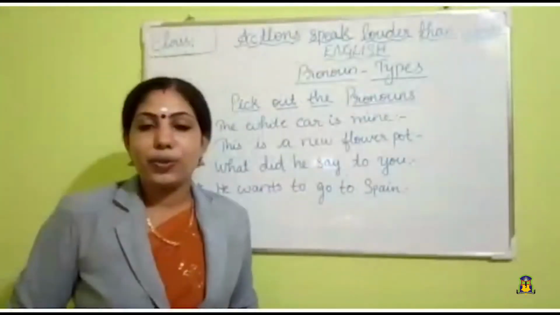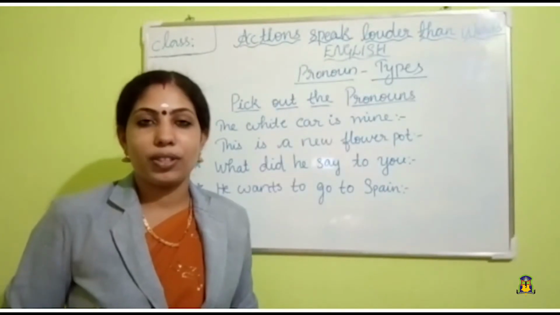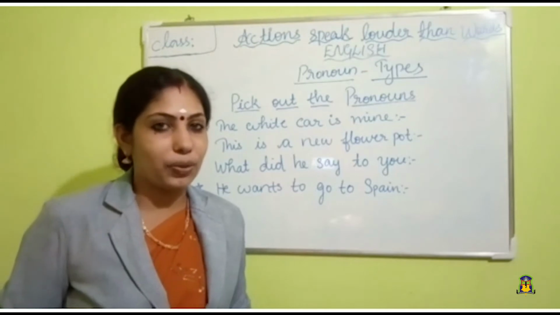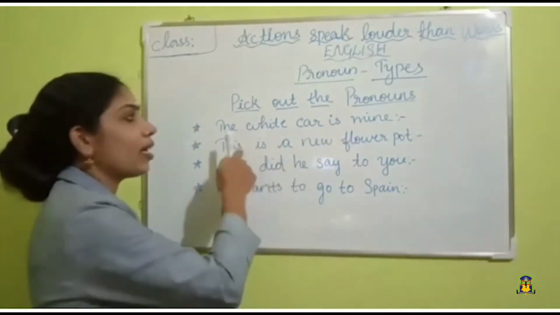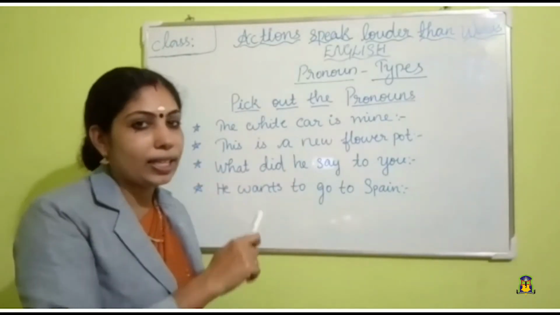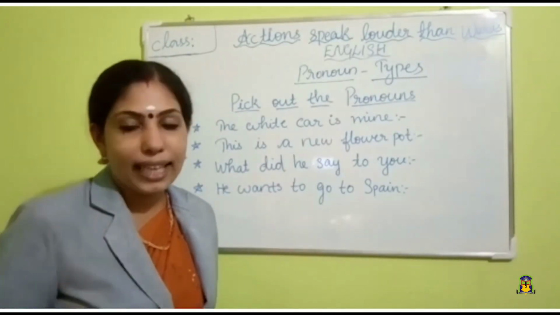Okay, now let's do some exercises from your textbook. Okay, children, take page number 30 and don't forget to keep a pencil with you, right? Okay, read the question. Pick out the pronouns. You have to find out the pronouns from these sentences and you have to write its kinds.